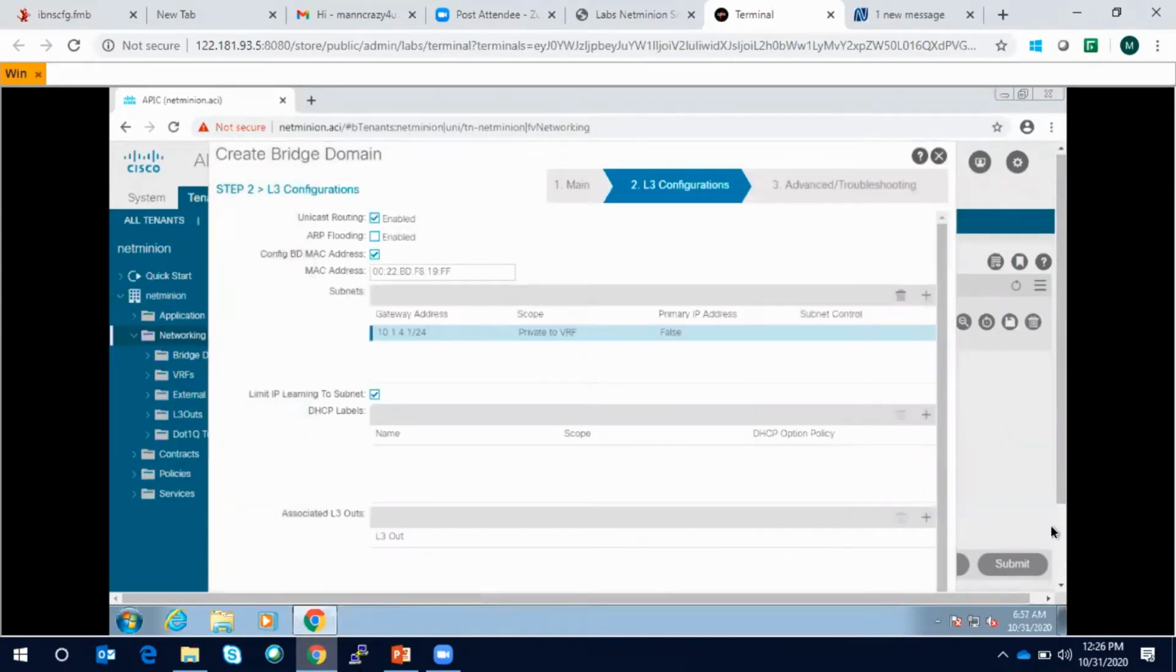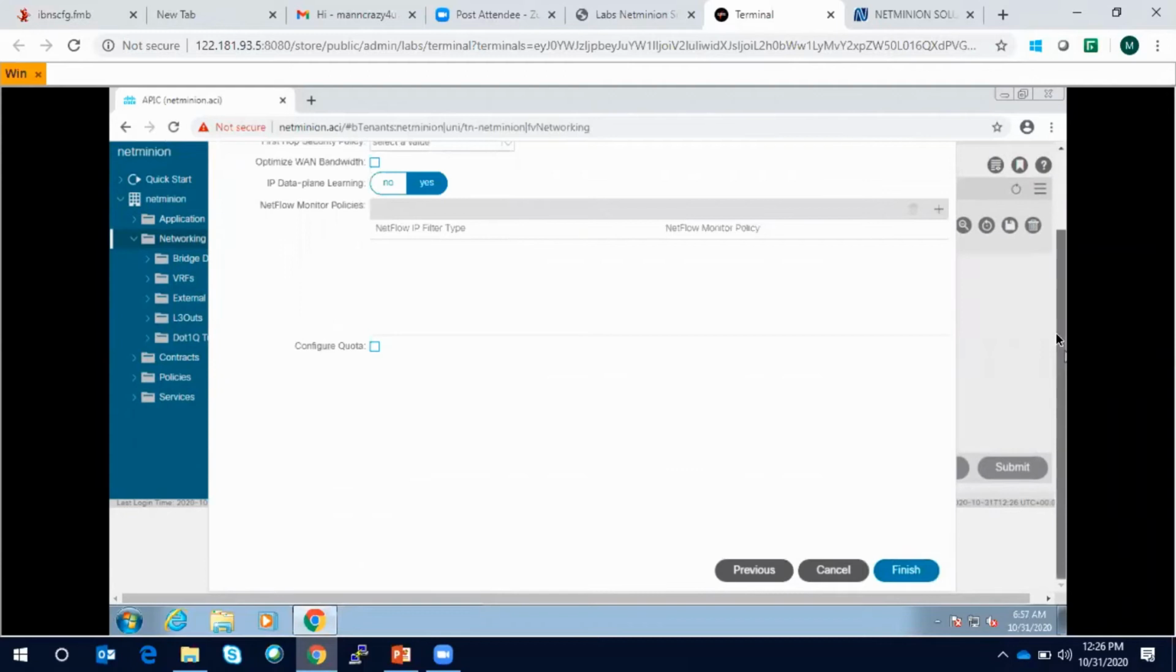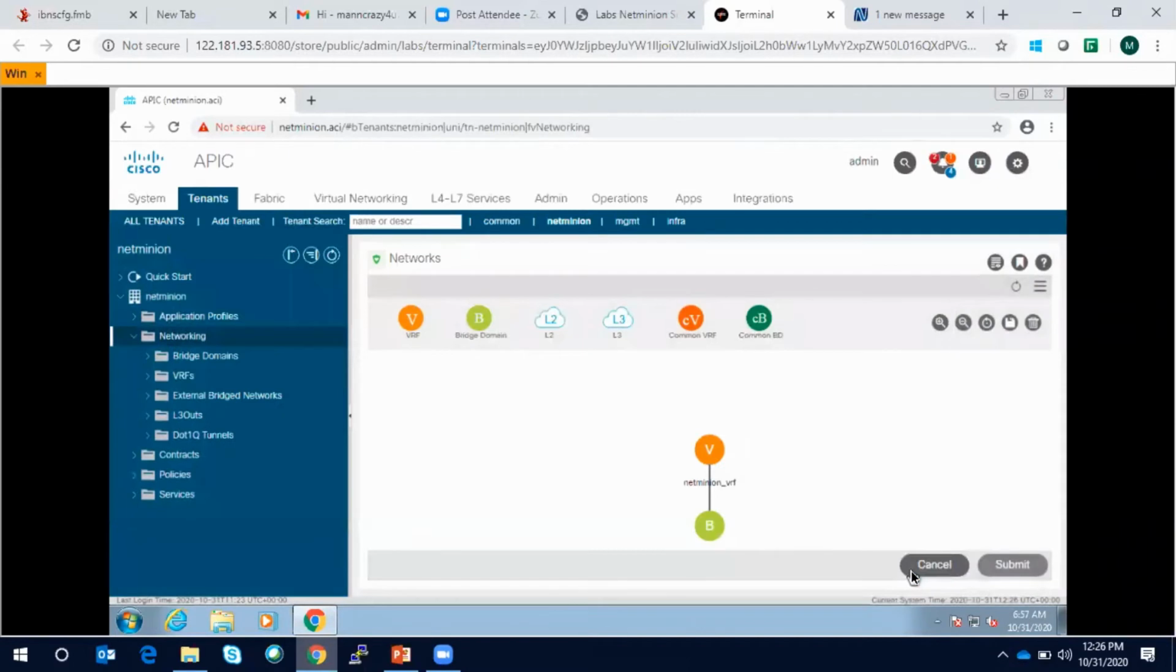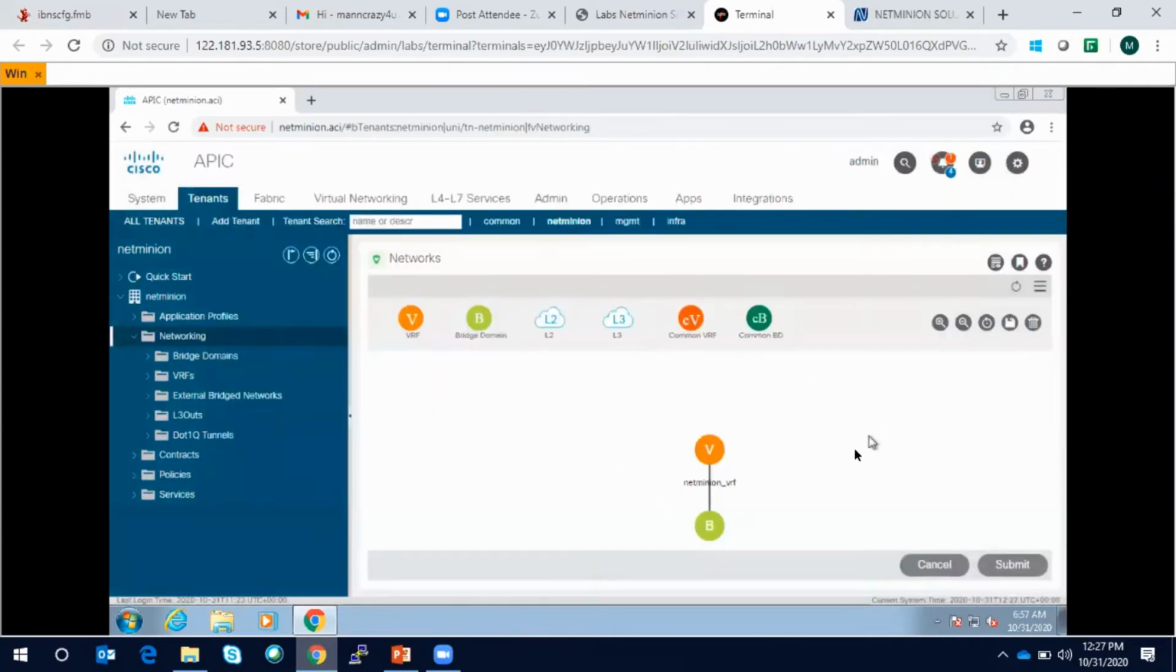Okay. Then it will take me to the third page, which I'm not going to use, like monitoring policy and all those things. I'm not going to use them currently, and I'm going to click finish. You can see in this graphical representation that this net minion BD is attached to the net minion VRF. Whatever you keep attaching here and configuring will show here in the graphical representation. So let's say if you have 10 BDs in a VRF, you just click on networking and it will show here. It gives you a quick overview like, okay, in this VRF, I have these 10 subnets.